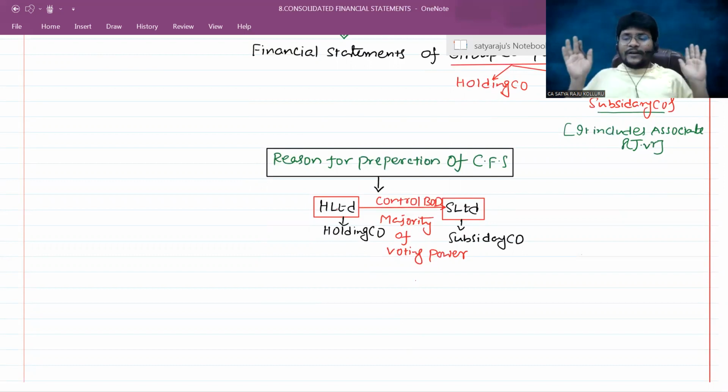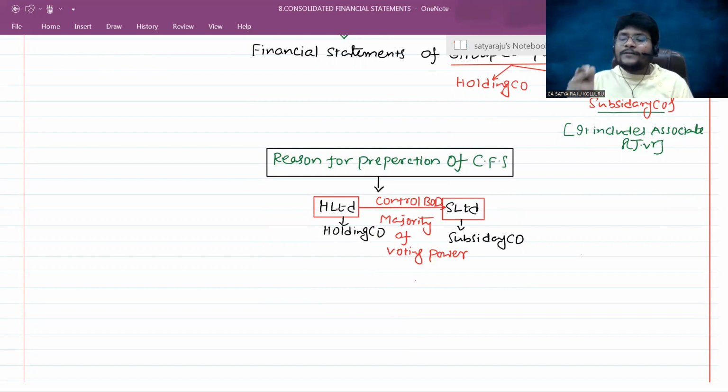So for the group as a whole, how much financial result we achieved and what is the financial position, I need to clearly show to the users of the financial statements.